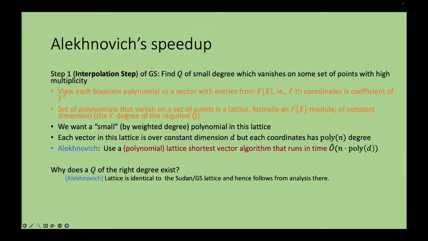You can actually do a simpler thing. Because it's a lattice, you can use Minkowski's theorem to show that there is a short vector in it, and Minkowski's theorem exactly happens to match the dimension counting argument. This is in the analysis; it's not needed for the algorithm. Alekhnovich used a Gröbner basis of the lattices to show that this lattice is identical. What you can instead do is just use Minkowski's theorem and show that there's a short vector in the lattice.